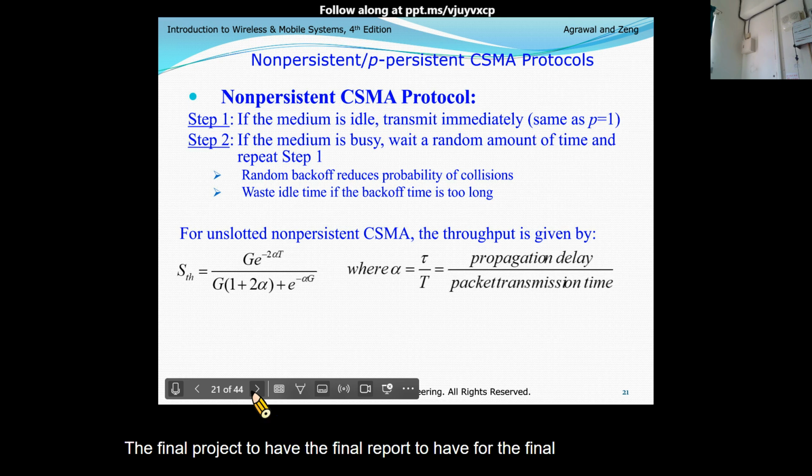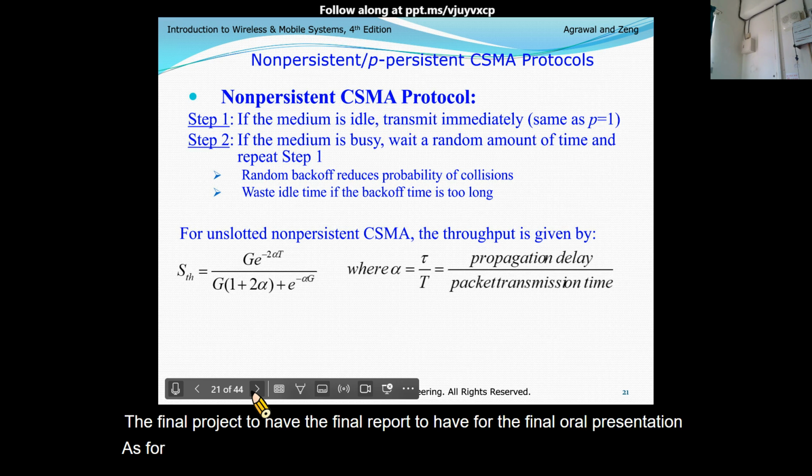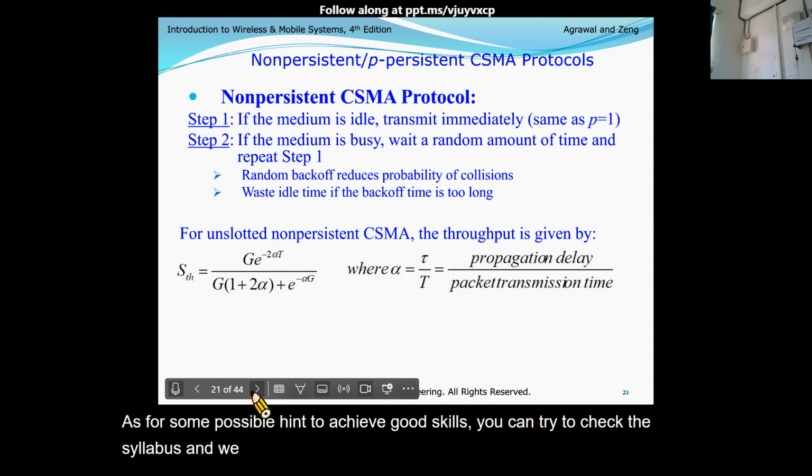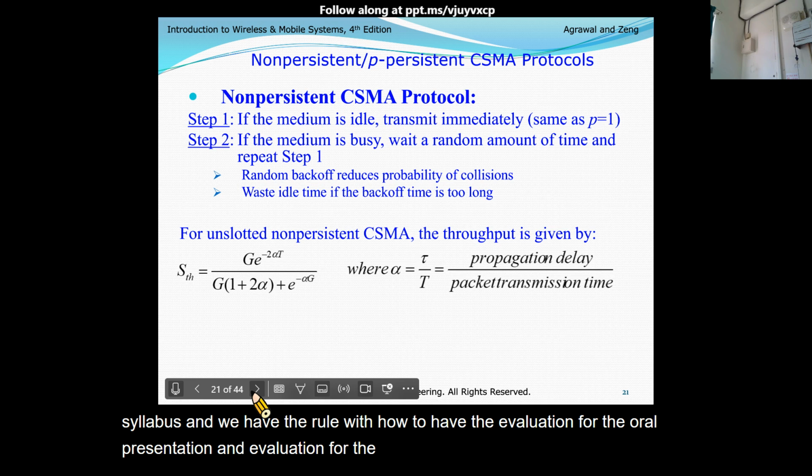As for some possible hints to achieve good scores, you can try to check the syllabus. We have the rubrics for how the oral presentation and the final report will be evaluated. So you can check the syllabus.